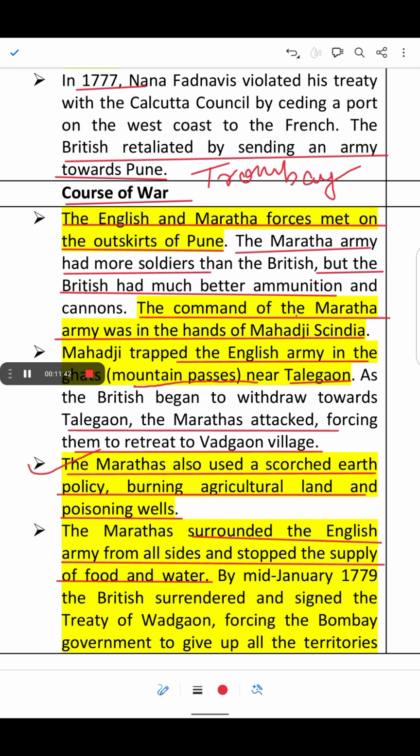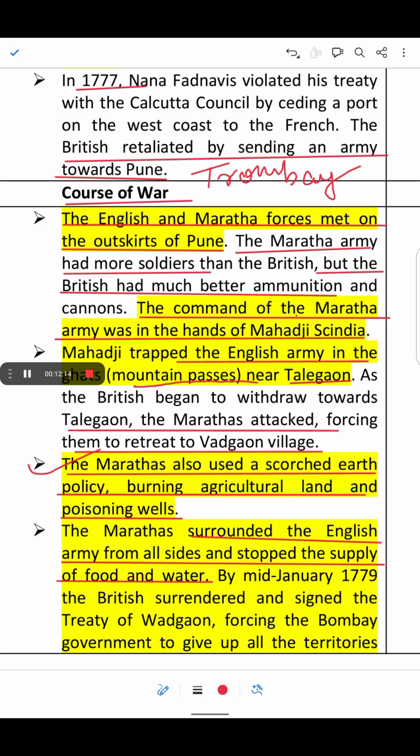They used the scorched earth policy by burning agricultural land, poisoning the wells, and cutting off the British army's supplies. Now the British force had to surrender in mid-January 1779.